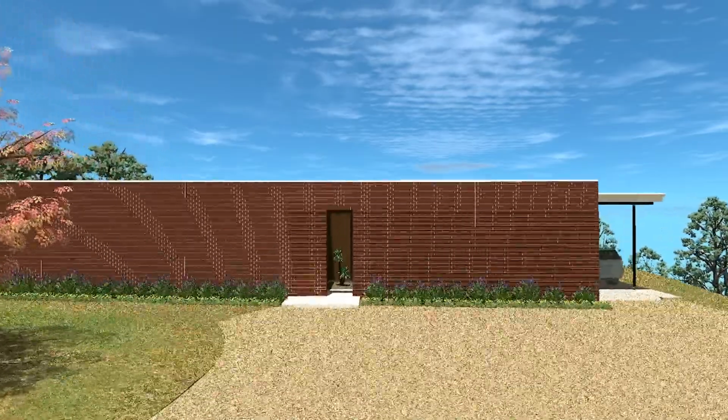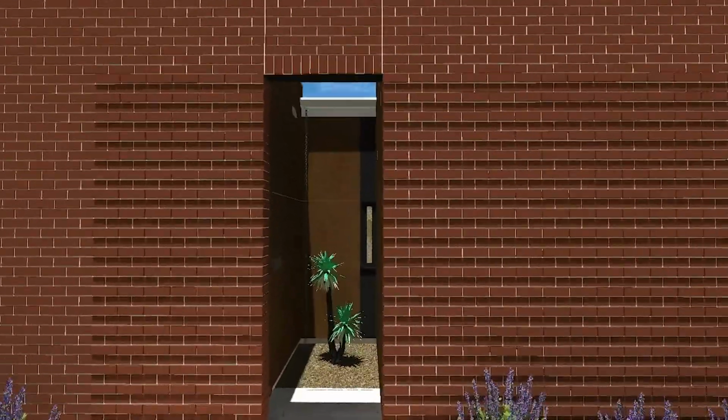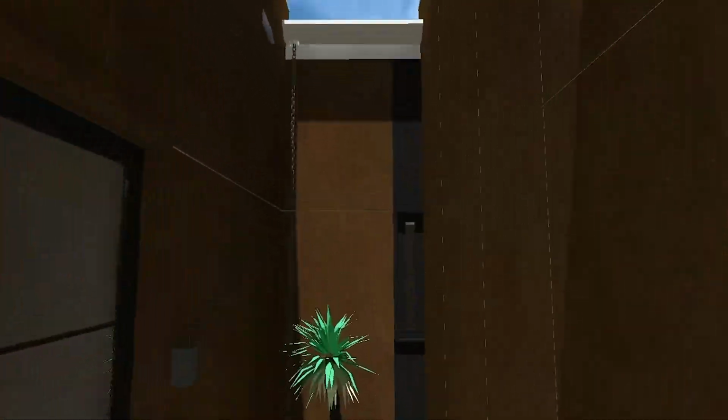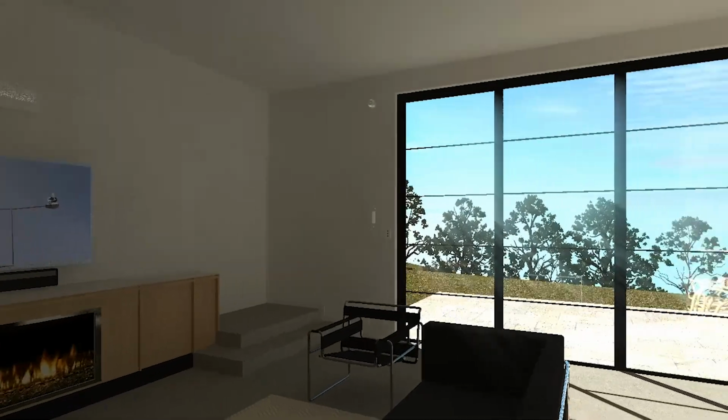There's this really strange solid brick wall that you have to step through into an uncomfortable space, a very narrow courtyard that makes you look up at the sky. And then you turn sideways, walk through a corridor before you step into a living room where the view is revealed. And the whole story of that project is because the client sees this house as a new beginning, as a new chapter of their life. And that whole feeling of discomfort and stepping through into a new reality, that's all because we knew that was the story that we had to tell through the building.